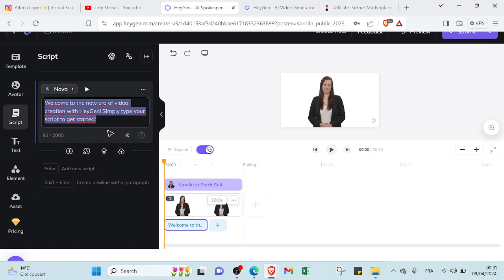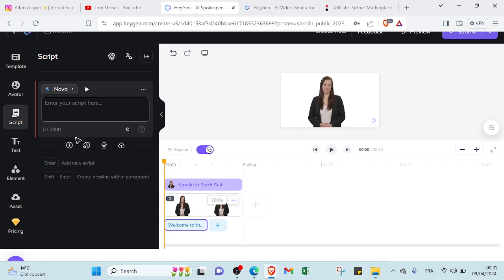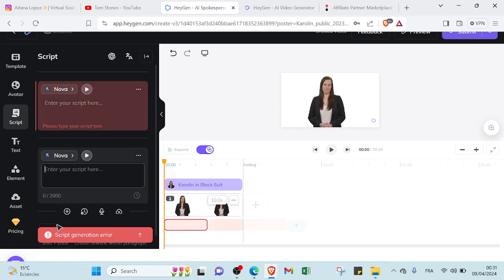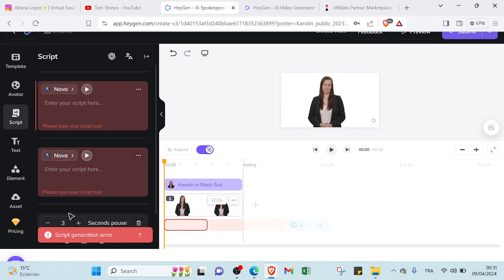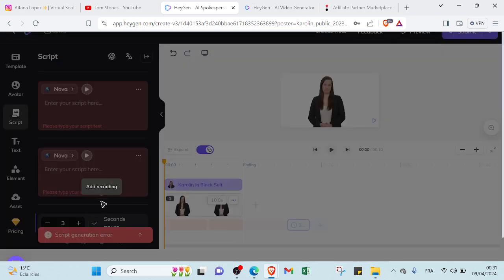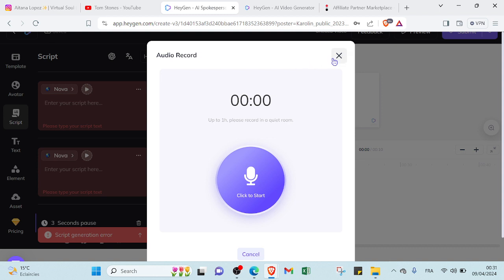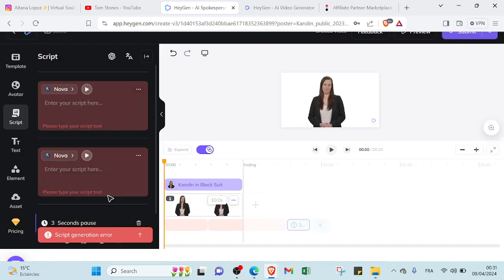Then you will edit a script to suit your topic, and if you finished your script, you can just click over here, edit script, and then you will edit another one, and also edit the pause between two scripts. So here we have 3 seconds. You can do less than 3 seconds or more. And here, if you want to add a break, here it is. And if you want to also employ audio.